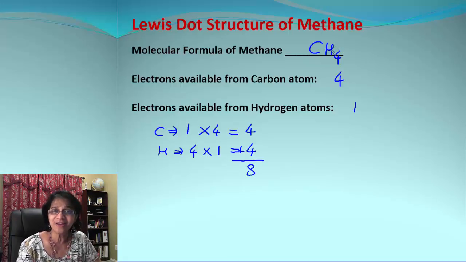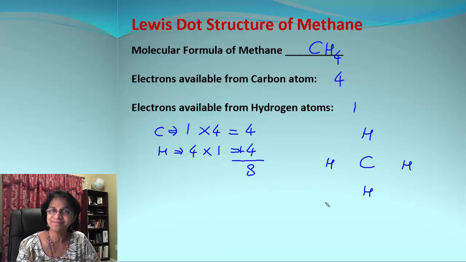How about actually drawing the Lewis dot structure? If you remember, we need to put the element with the least number of atoms in the center, which will be carbon in this case. Let's put all the remaining atoms around carbon. There go all 4 hydrogen atoms. And then we put a shared pair of electrons between each carbon and hydrogen atom.